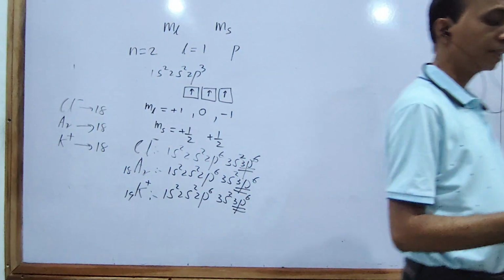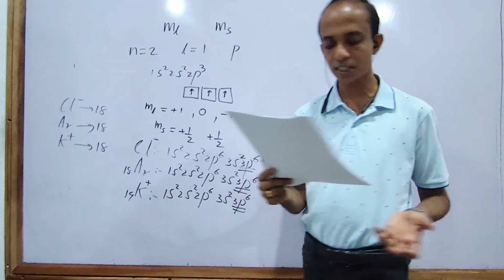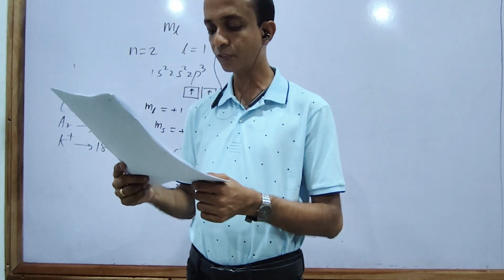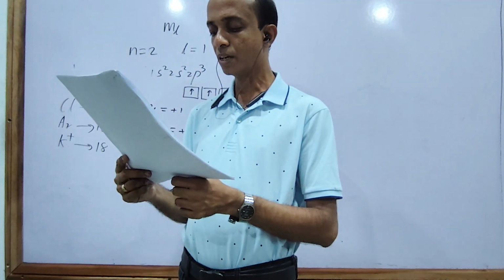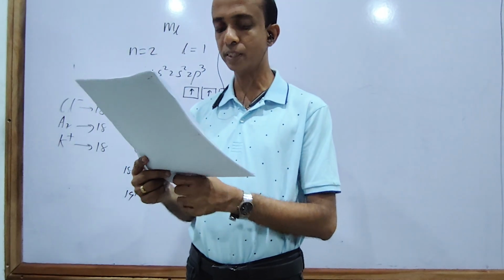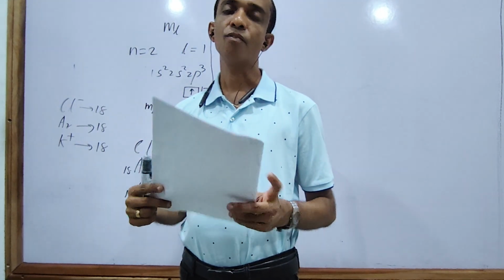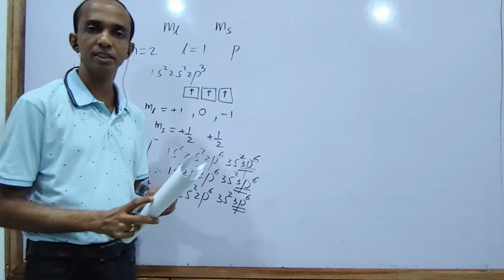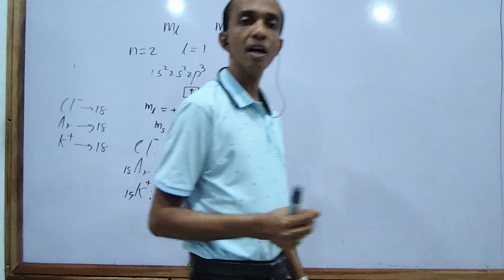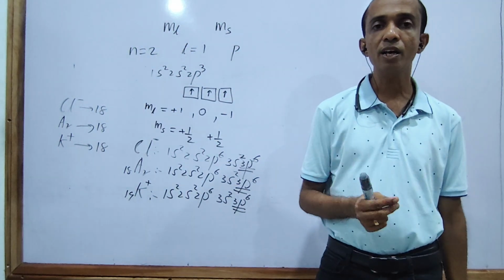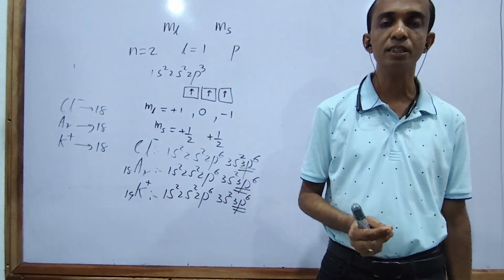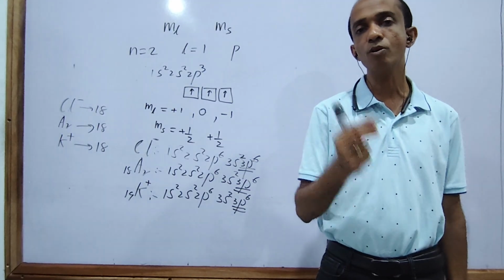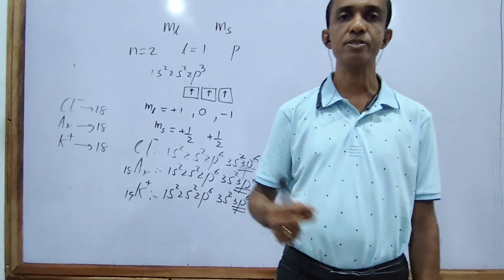Which is the incorrect one, the false one? Second one: Xe has the highest first ionization energy among the group 18 elements of the periodic table. What is the meaning of first ionization? First ionization energy is the minimum energy required to remove one mole of electrons from one mole of atoms in the final shells.